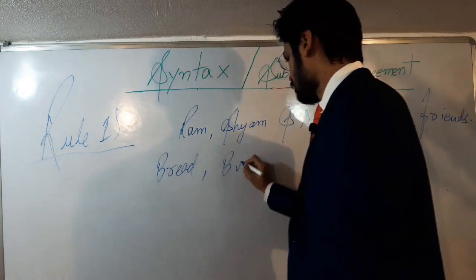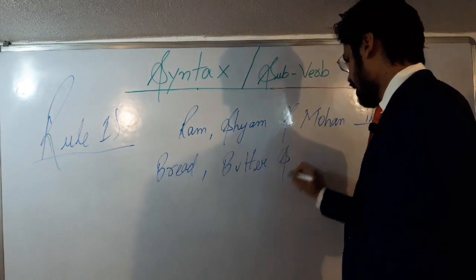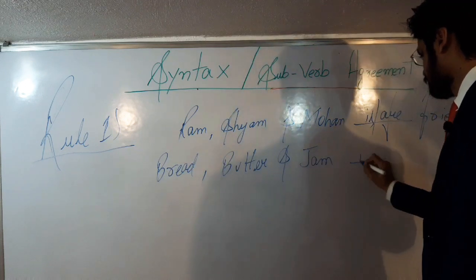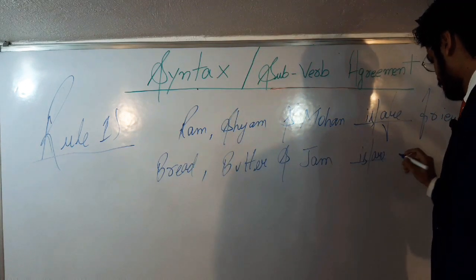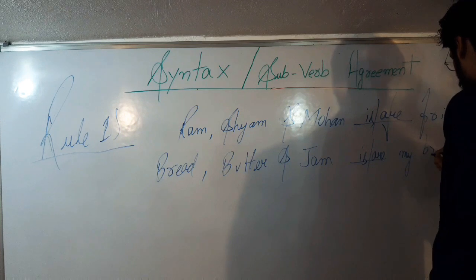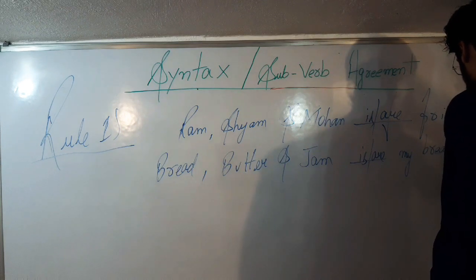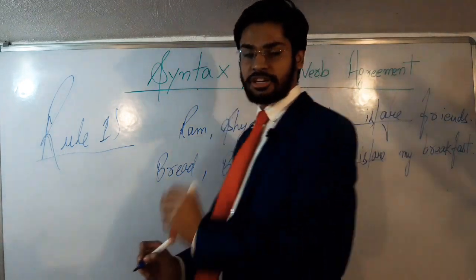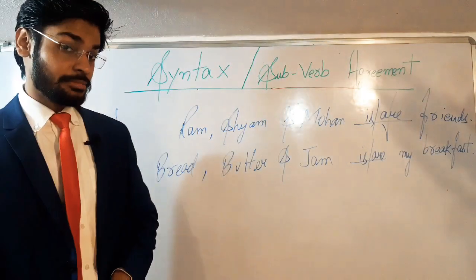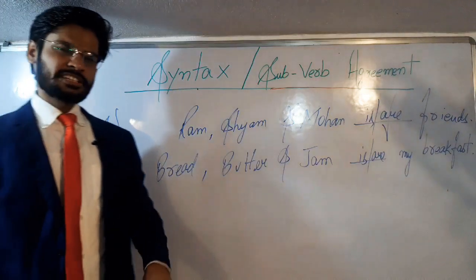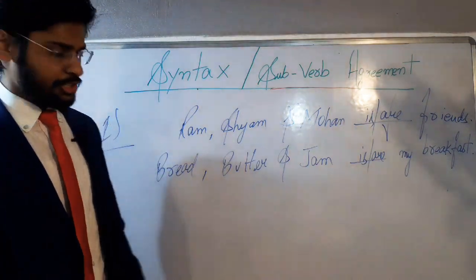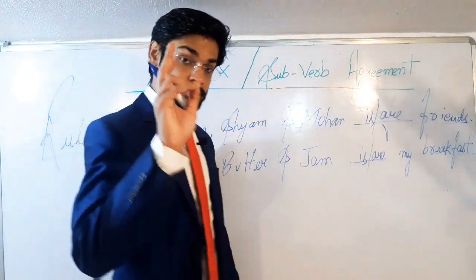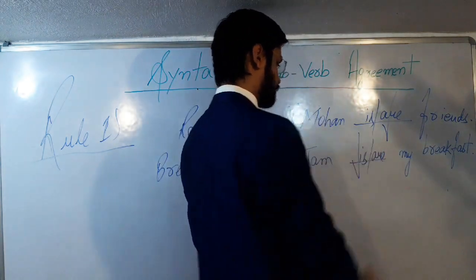Bread, butter and jam is or are my breakfast. Bread, butter and jam is or are my breakfast. So now students, please tell me what would be the answer for the second question of rule number 1? The correct answer would be is.